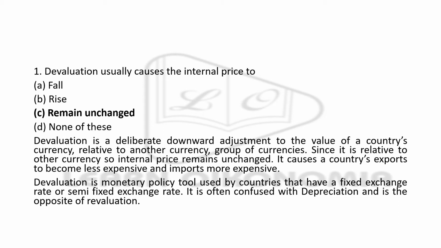The first question in this video is: devaluation usually causes internal price to move in what direction? Whether it would fall or rise or it would remain unchanged or none of this. We know that devaluation is the deliberate downward adjustment to the value of a country's currency relative to another country's currency or a group of currency. Since it is relative to other countries' currency, internal price remains unchanged. So the right answer is, it would remain unchanged.